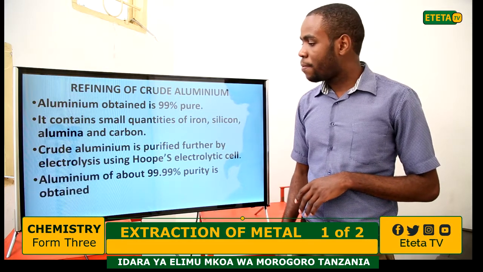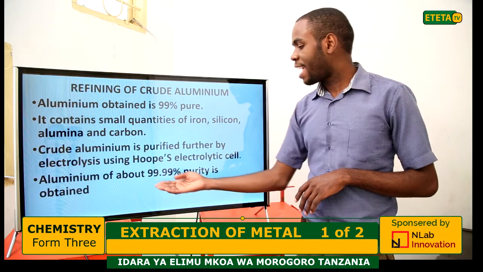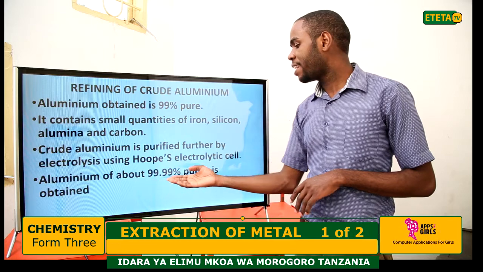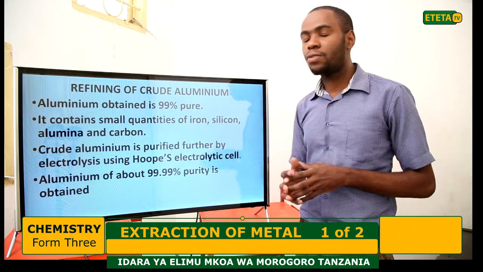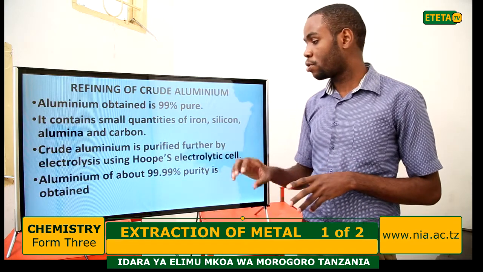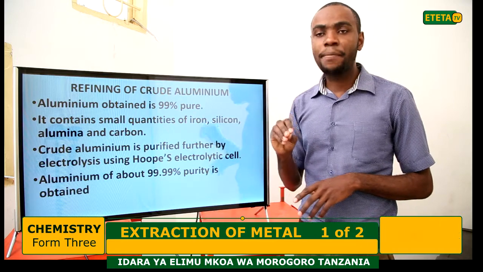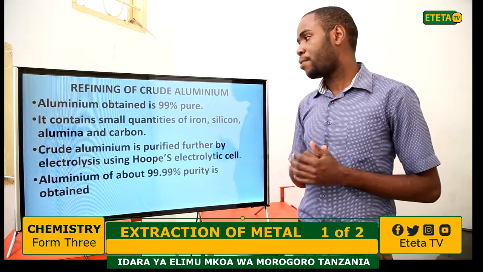And aluminium of about 99.99% purity is obtained. So the aluminium which is obtained there is 99.99% pure.